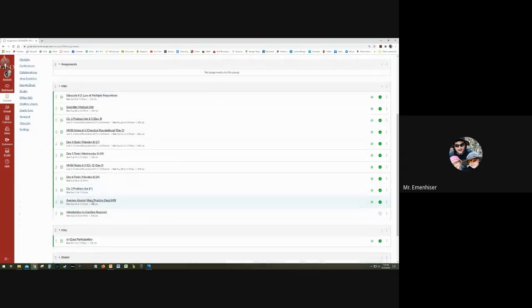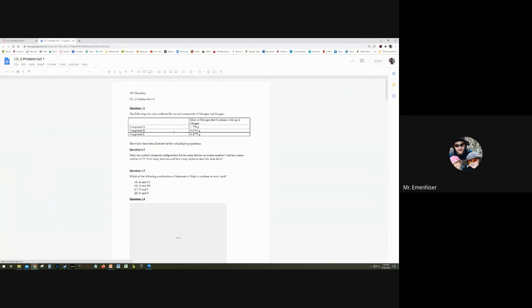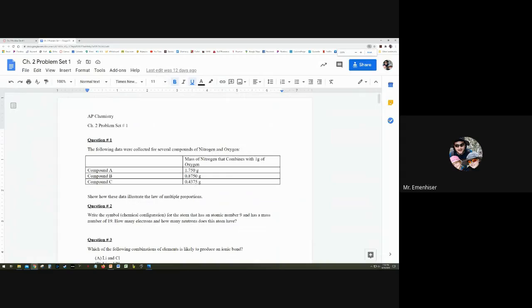Lots to talk about. All right, chapter 2, problem set number 1. So let's take a look at our questions. Number one, the following data were collected for several compounds of nitrogen and oxygen. Here's our mass. This is the mass of nitrogen that combines with 1 gram of oxygen. If you've paid attention, this just screams law of multiple proportions, right? And it says it right here: show how these data illustrate the law of multiple proportions. So how do we do that?